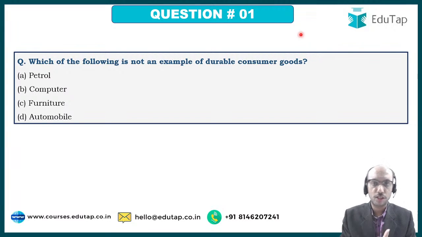Now I've placed a question in front of you. Which of the following is not an example of durable consumer good? You have to know the definition of durable consumer good, and you have to know what are the types of durable consumer goods.